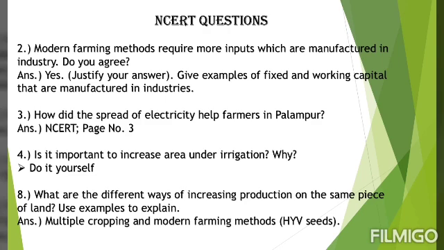Question number 4. Is it important to increase area under irrigation? Why? So you all will write yes, it is important to increase area under irrigation, and then you will give your own reasons. So this question is your assignment. You will do it yourself, and the answer will be discussed once the school reopens. Students, question number 5. Construct a table on the distribution of land among the 450 families of Palampur. This question I have not written here on the slide because I have already given you all notes for this question, and that was in a proper table. So this is already done.